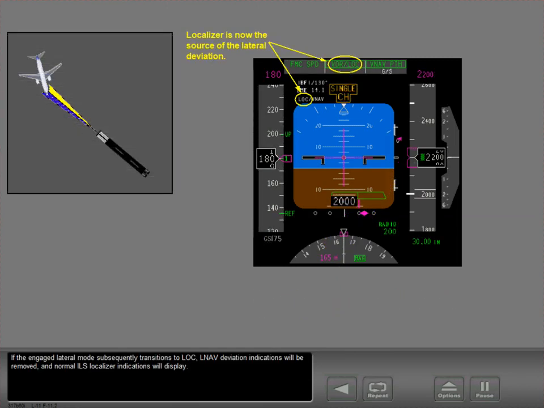If the engaged lateral mode subsequently transitions to loc, Lnav deviation indications will be removed, and normal ILS localizer indications will display. The lateral deviation information on the scale now comes from the localizer. The source of vertical deviation information remains Vnav. This is reflected by the scale ID enunciation loc Vnav.